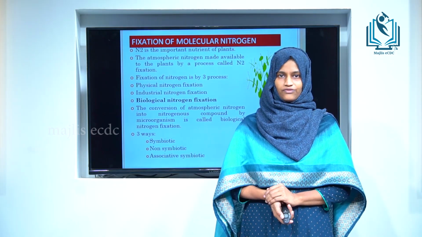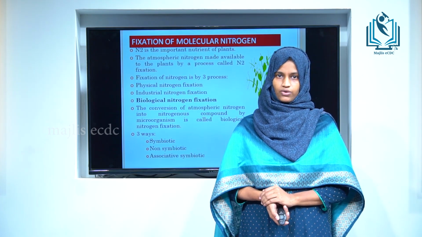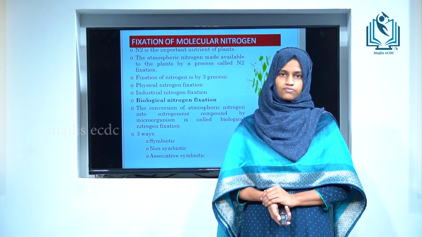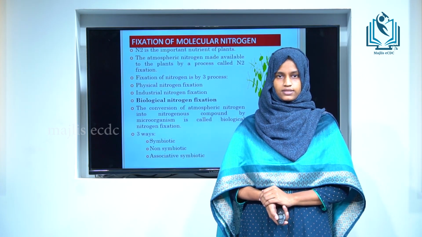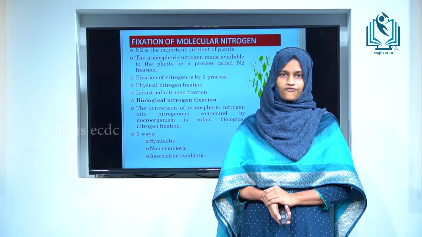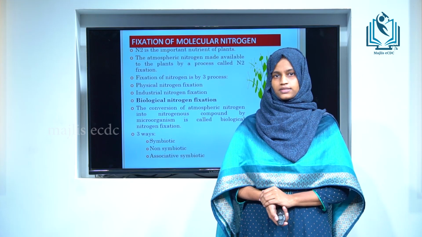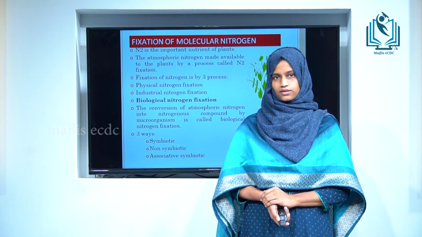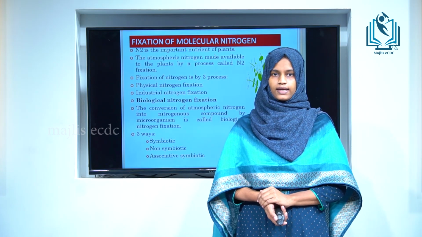There are three ways of biological nitrogen fixation: symbiotic nitrogen fixation, non-symbiotic nitrogen fixation, and associative symbiotic nitrogen fixation. Non-symbiotic nitrogen fixation occurs in free living organisms. Many bacteria and cyanobacteria are included in this group. Then the second type, associative symbiotic nitrogen fixation.